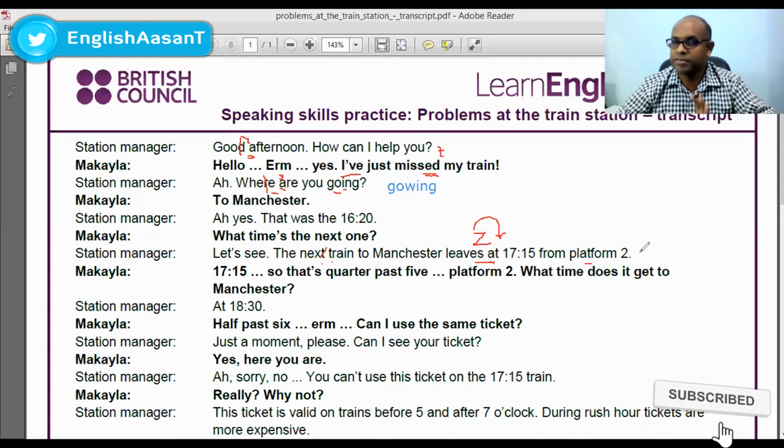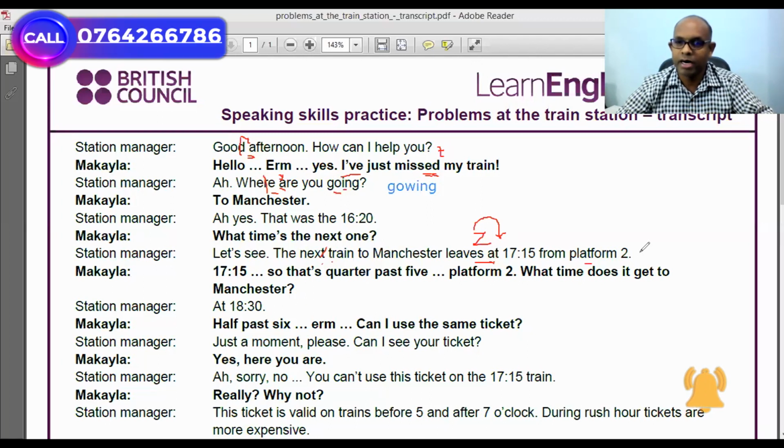In previous classes, we didn't look at lessons like this, but now I think it's time to turn to this way of speaking. So we are now looking at things which are a little advanced. I hope it helps you.